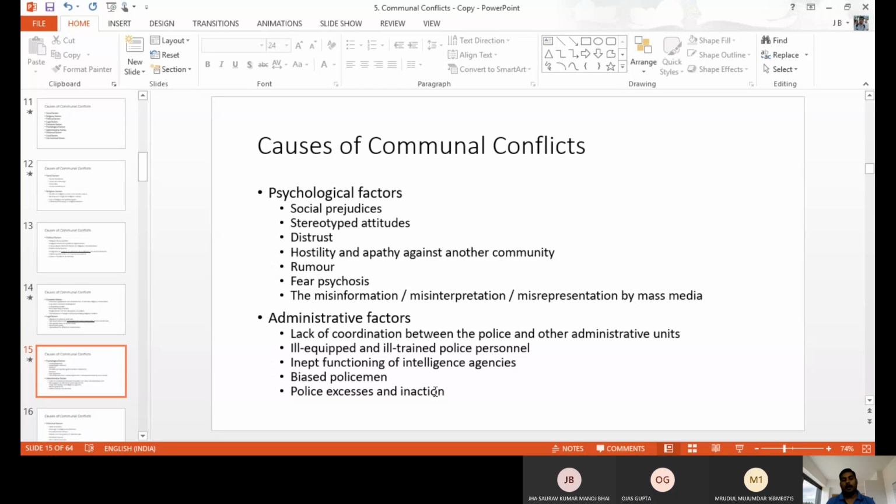And next one, inept functioning of intelligence agencies. Like the Intelligence Bureau has to decide when it's going to happen, what is going to happen, who is the reason. Everybody has to understand like this. Recently, we have an example in Delhi after Trump visited Delhi. At that time, side by side we had the issue with the CAA, the Citizenship Amendment Bill. That happened. At that time the opposition parties blamed that there was a failure of intelligence. Intelligence has to check things. Intelligence has to monitor things. Even they can trace social media also.